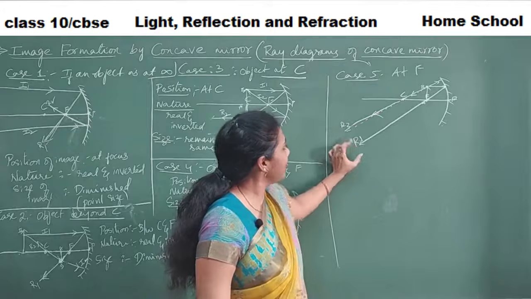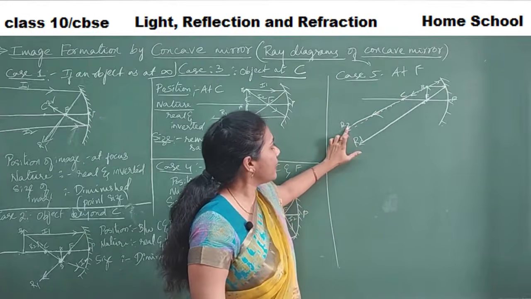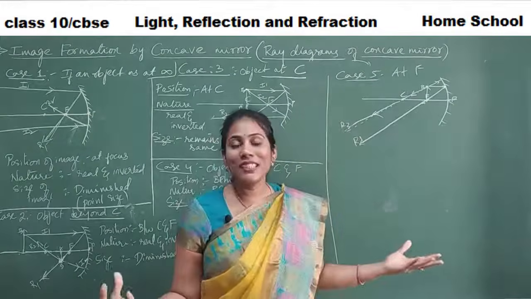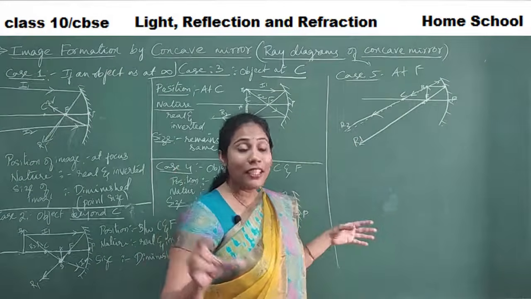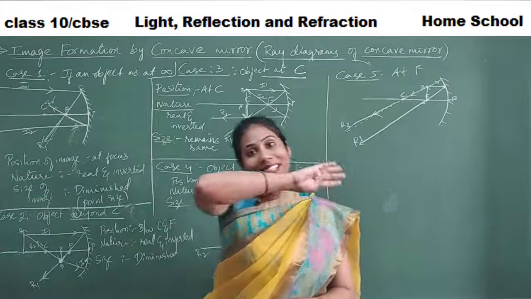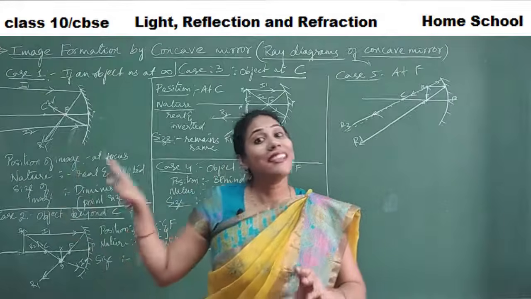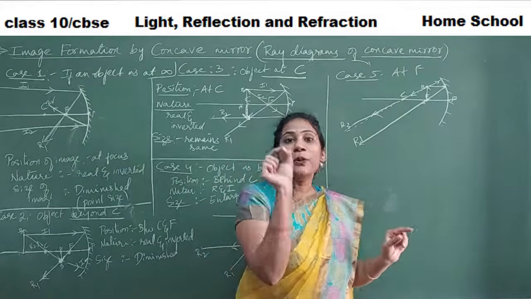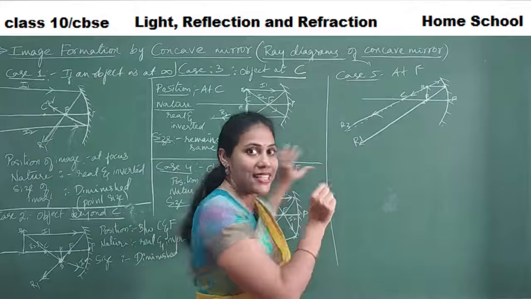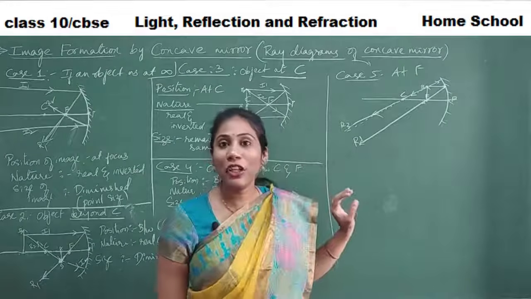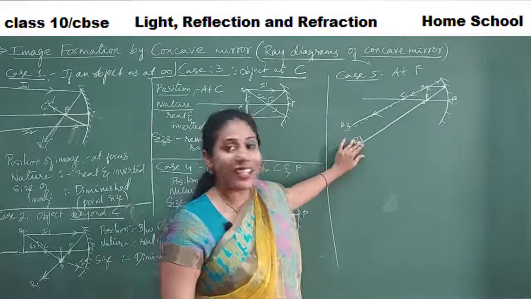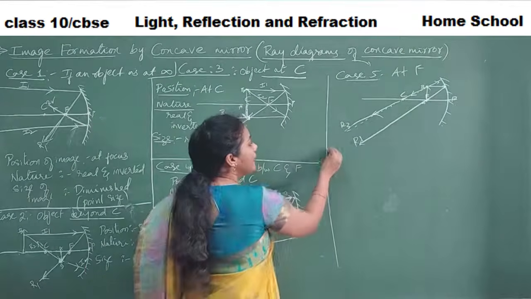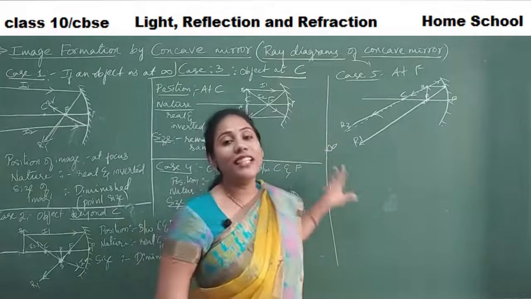And you see, where are they meeting? This is my first reflected ray, second reflected ray. Where are they meeting? They are not meeting. Both are actually parallel to each other, isn't it? But two parallel lines, when they keep on going, at a certain point they do meet. Two parallel lines definitely do meet when they go in a certain direction. So these two parallel rays also meet at a certain point somewhere very far. Okay, they do meet at a point of infinity.